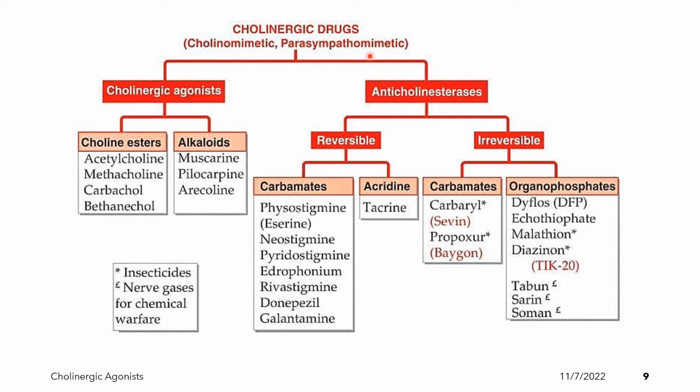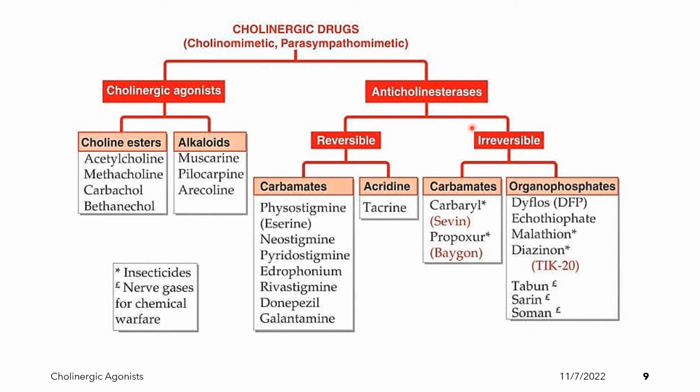For the ACHE inhibitors, we have two major classifications, the reversible and the irreversible. Under the reversible, in the family of drugs known as carbamates, some examples are physostigmine, neostigmine, and pyridostigmine.